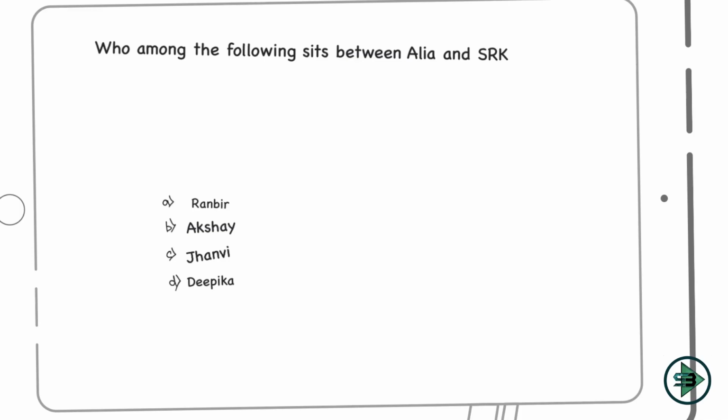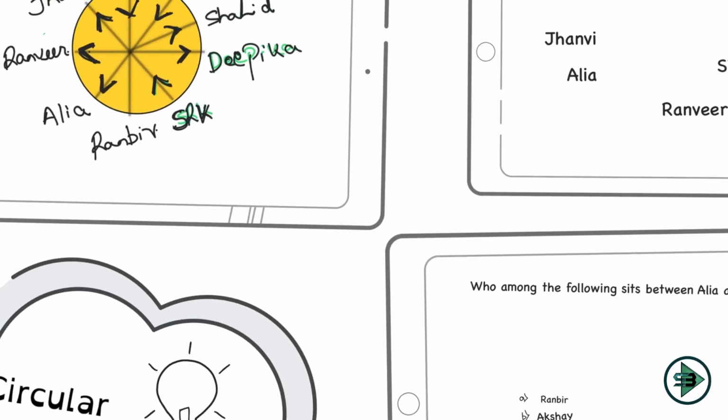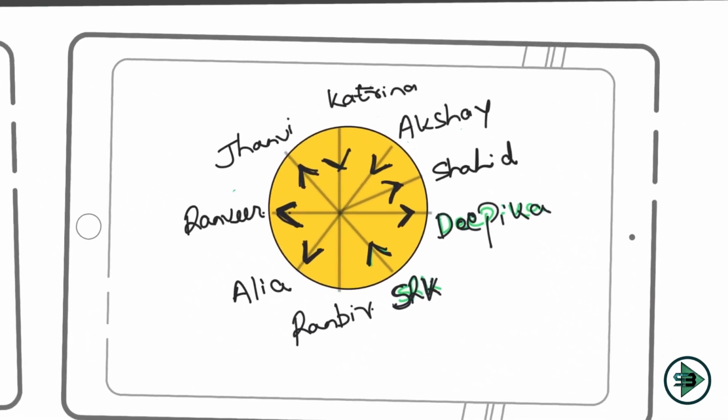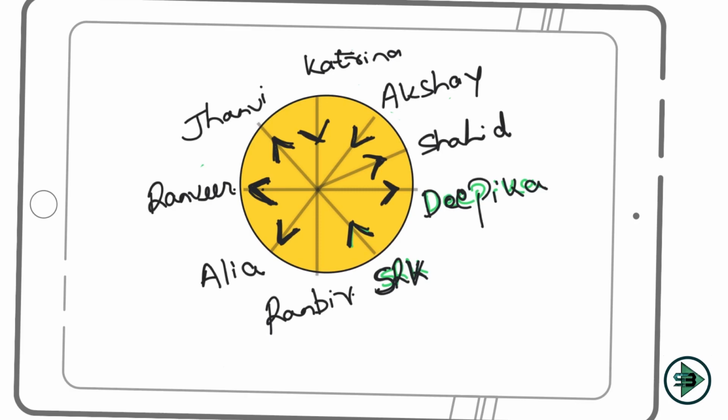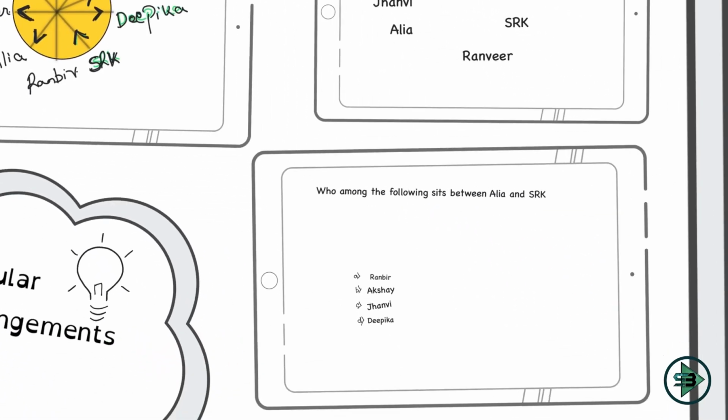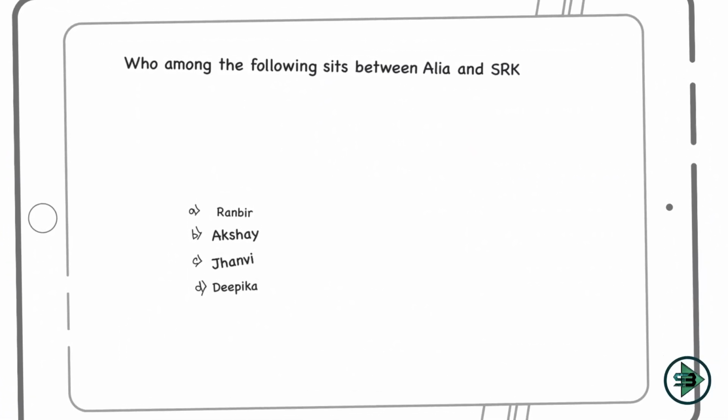So the next question is, who among the following sits between Alia and SRK? Let's go here again to find this out. Between Alia and SRK, I find Ranveer. Okay, so Ranveer is the answer to the question as to who sits between Alia and SRK. So I'll mark here option number A, which is saying Ranveer sits between.